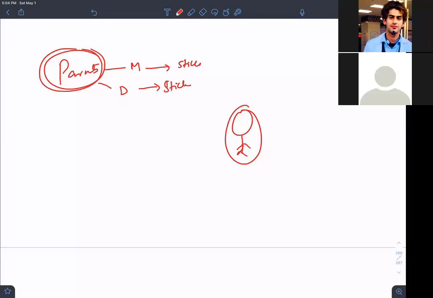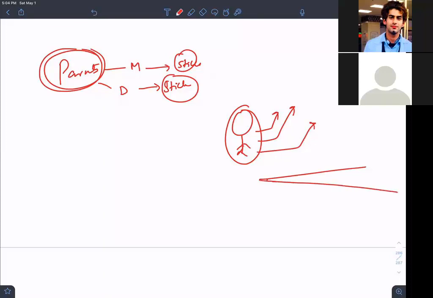Now you have one stick and two sticks. What will happen? Suddenly he changes, he deviates. He has a little bit of theta deviation. See what will happen if he has a theta deviation. He is going so far from the main line.